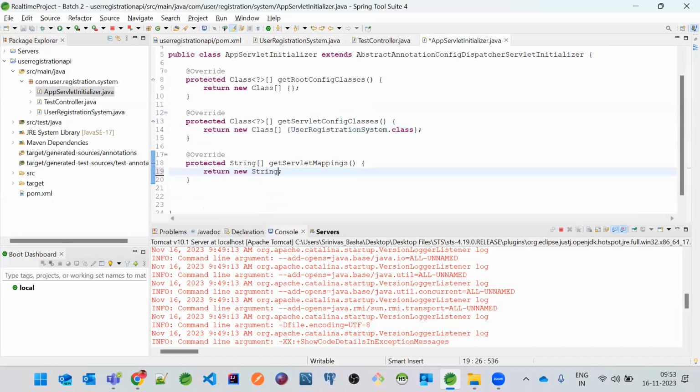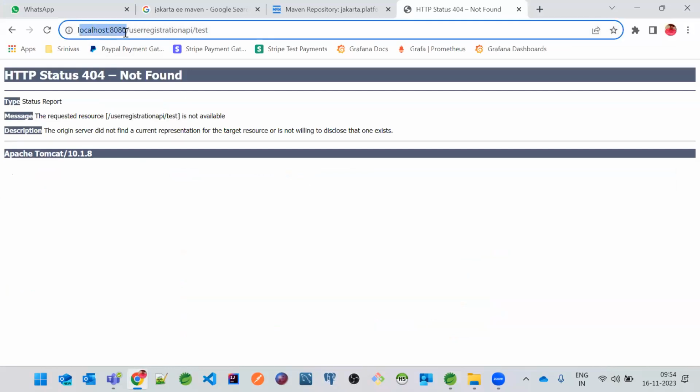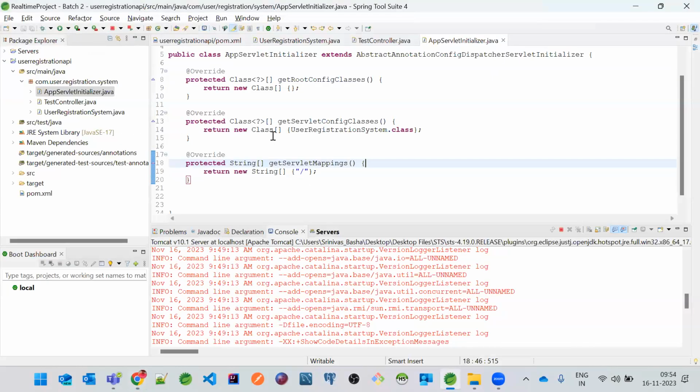Now the other thing is new String, same as the above return type, and here I just wanted to say it as /. What is this /? First of all, what is this mapping? If you just go to this, I have to give the URL. So this is the application URI, right? Now, what is this /? If this URI is starting with /, allow the request to be served by the dispatcher servlet. So that's the meaning of it here. Allow all the requests starting with /. Okay. So this is the mapping that I just wanted to give.